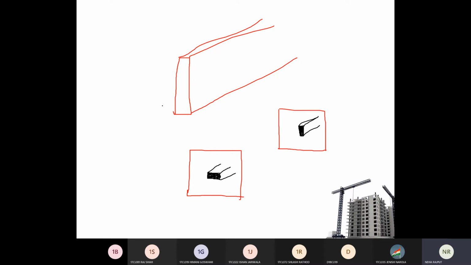Now what is the strong direction of shear wall? If you have placed your shear wall like this, here, this is the placement of shear wall over here. This is the cross section, right? Now if you take the moment of inertia of this shear wall, which of Ixx and Iyy will you get? Moment of inertia is the strength of that material in that particular direction. So from this, which moment of inertia is more, Ixx or Iyy?